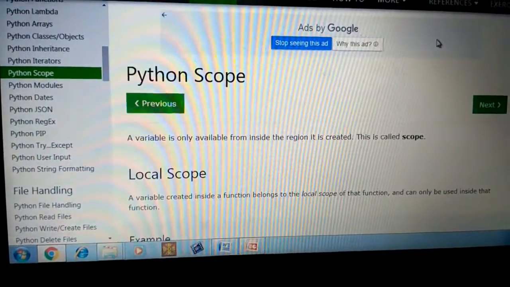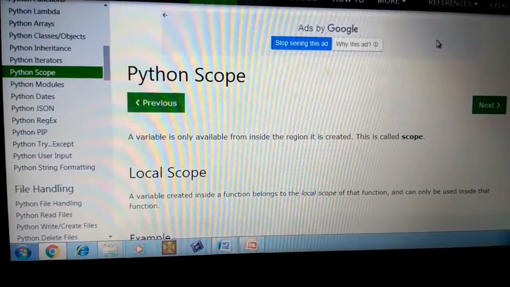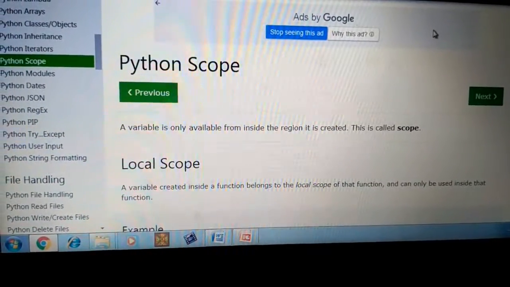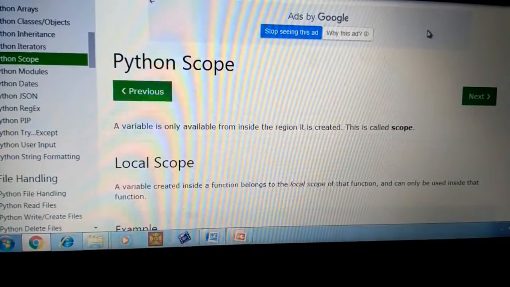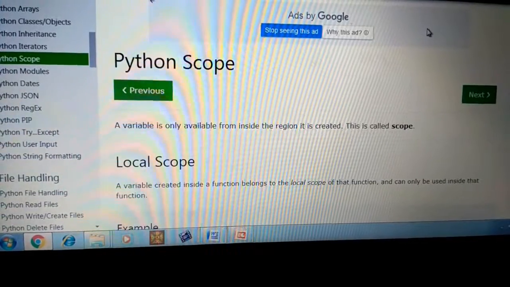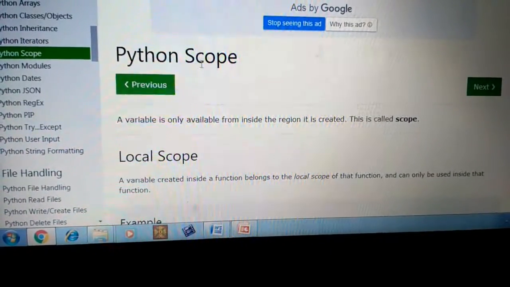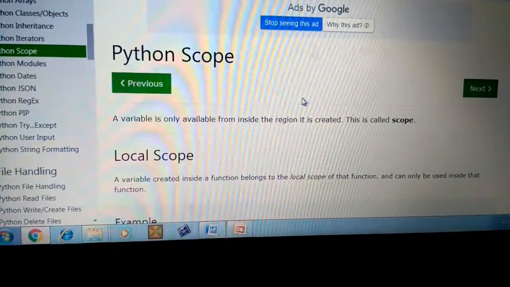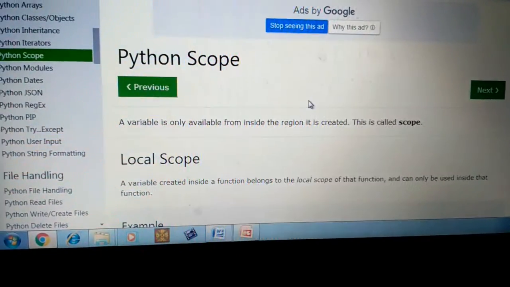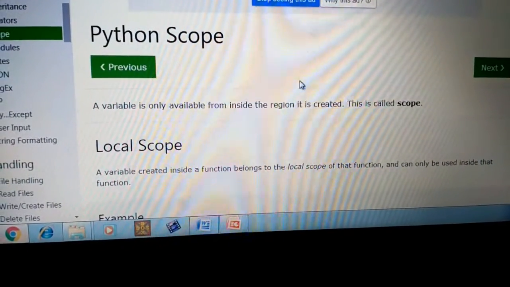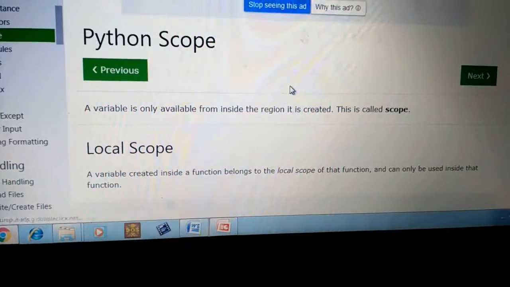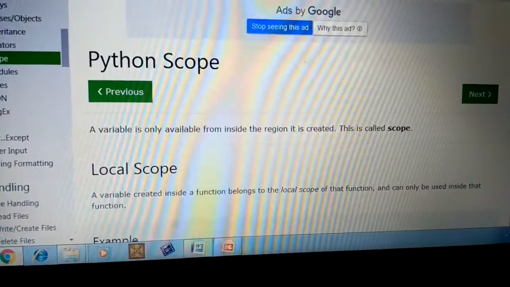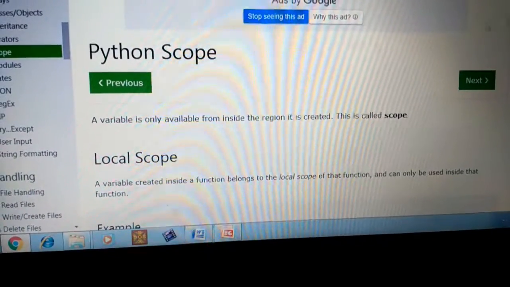Students, we already know about the concept of variables and functions. Variables are declared in functions and main functions. So today we discuss the concept of Python scope. First we define what is meant by the scope of a variable. A variable is only available from inside the region it is created. So this is called scope.